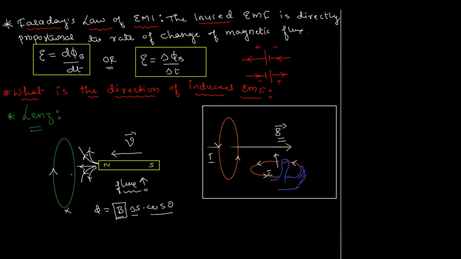Here the current is going in, and over here the current is coming out. Let's say that's the direction of current. We don't know if this is the correct current or not, but let's say that was the direction of current.